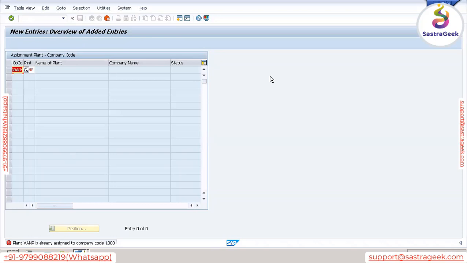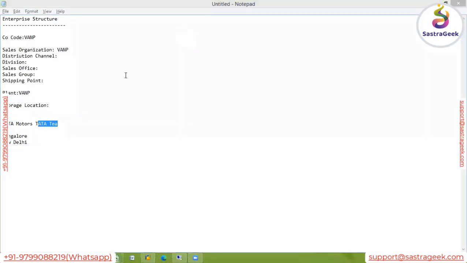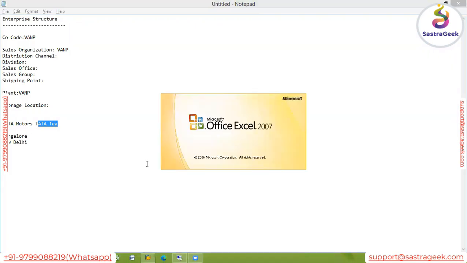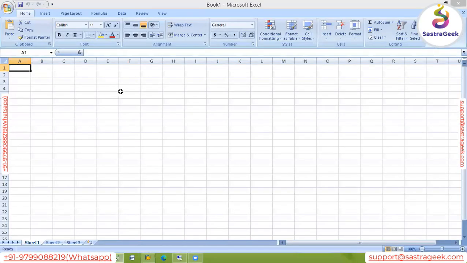Can I show you again, or did you understand? Did you understand, or do you have a question? Yes, we got the point. But in this case, if we want to assign it to Tata Tea and to Tata Motors, we have to use another code for Tata Tea, since we are already using 1000 for Tata Motors. We cannot. So first we need to remove the entry. We need to delete the entry. Okay, and then again we have to form the new one.